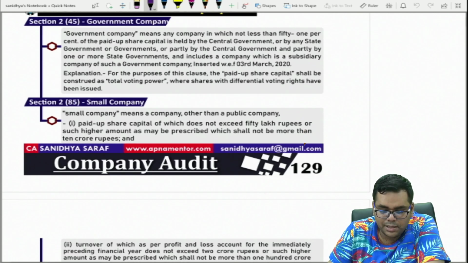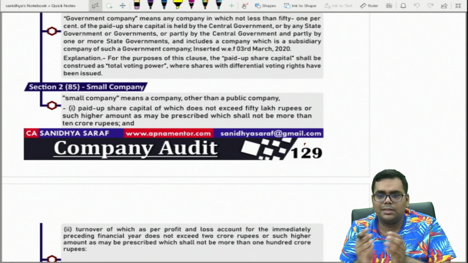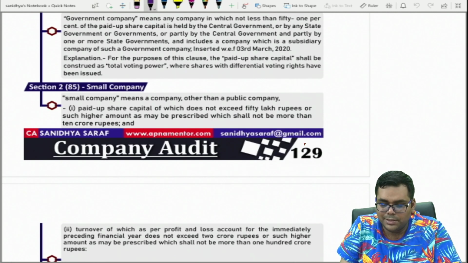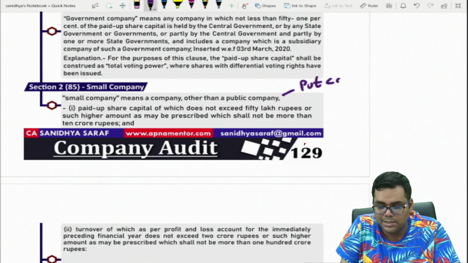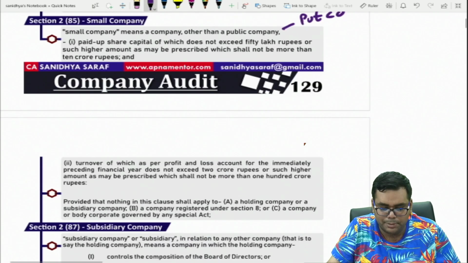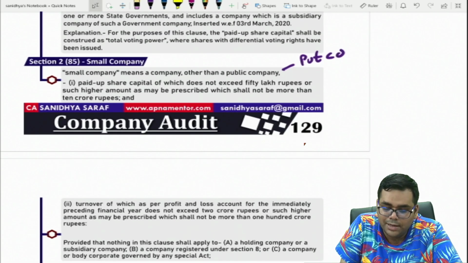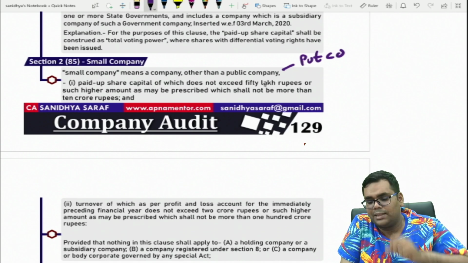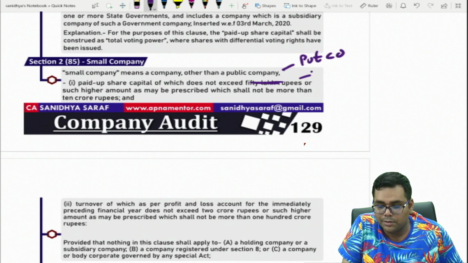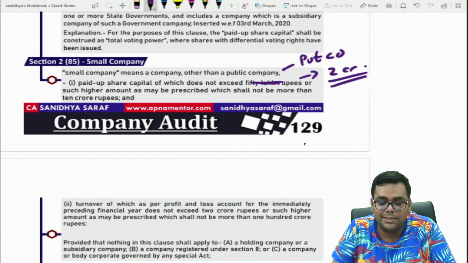Another is in the definition of small company. So small company means a company other than a public company. So basically a private company is a small company. A public company cannot be a small company, right? Paid up share capital of which does not exceed 50 lakh rupees. Now this 50 lakh rupees has been enhanced to 2 crore rupees. So paid up share capital of which does not exceed 2 crore rupees.